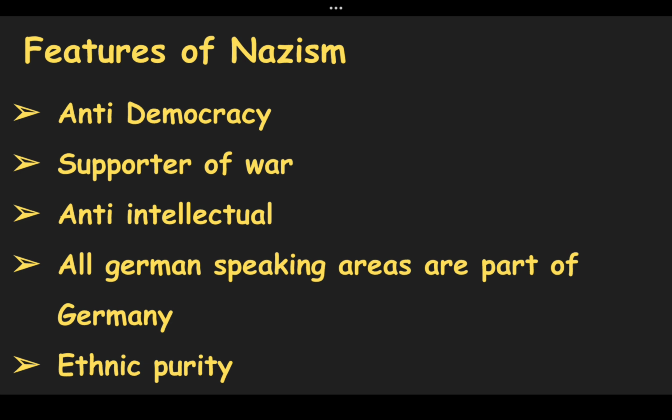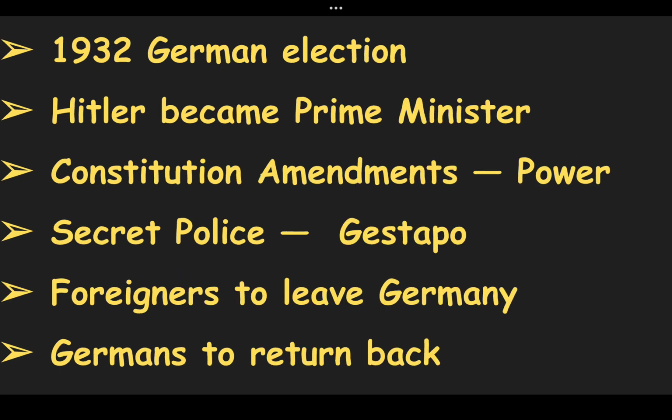Hitler decided to contest the presidential election against the popular rival Hindenburg. Although Hitler lost the election, he secured 37% of the total vote. Therefore, he was the second most popular personality in Germany. In 1932, Hitler contested the election of the German parliament. His party, the Nazi Party, did not get a majority but emerged as the largest political party. Therefore, President Hindenburg invited Hitler to form the government, and Hitler became the Prime Minister of Germany.